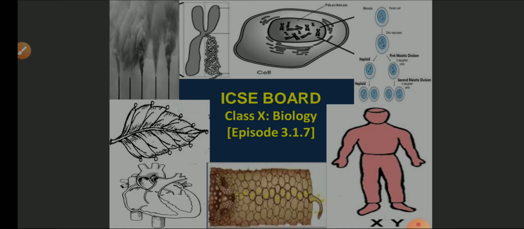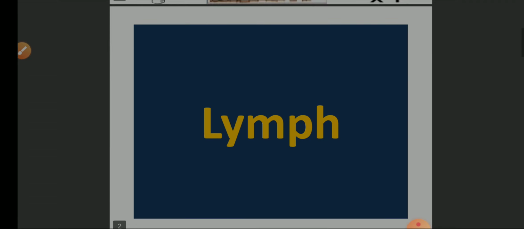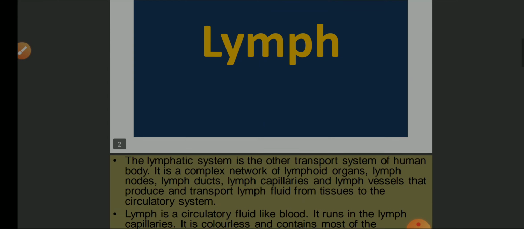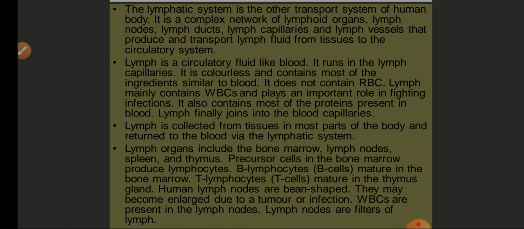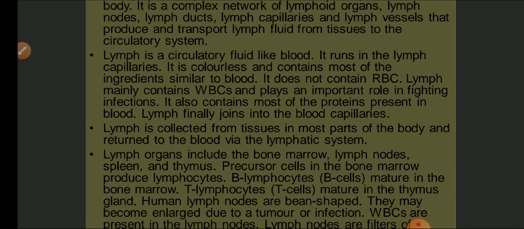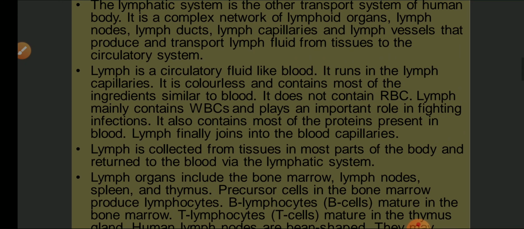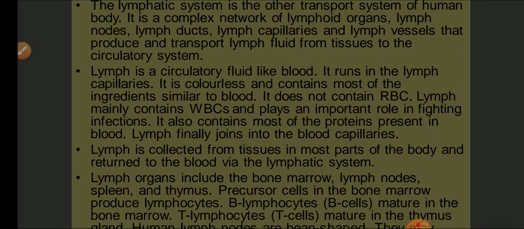during pregnancy. But in this episode we are going to talk about another part of the circulatory system, that is lymph. So let us move on to our topic, lymph. The lymphatic system is the other transport system of the human body. It is a complex network of lymphoid organs, lymph nodes, lymph ducts, lymph capillaries and lymph vessels that produce and transport lymph fluid from tissues to the circulatory system.